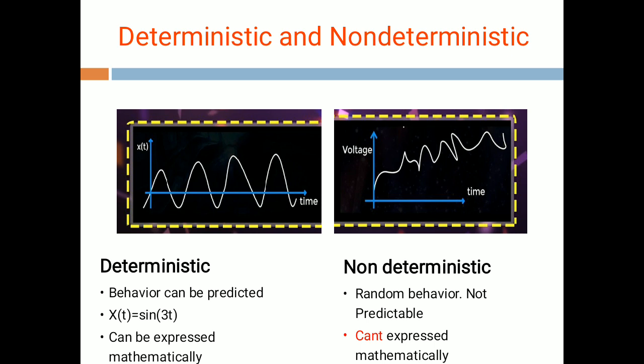One important thing about deterministic signals: a deterministic signal can be expressed mathematically. That particular signal has some mathematical formula, and each and every point satisfies that formula. That's why the behavior is predicted. And in a non-deterministic signal, obviously the behavior cannot be predicted and it cannot be expressed in terms of mathematics. That means it has a random nature. You cannot say that any point on this signal satisfies a particular formula.